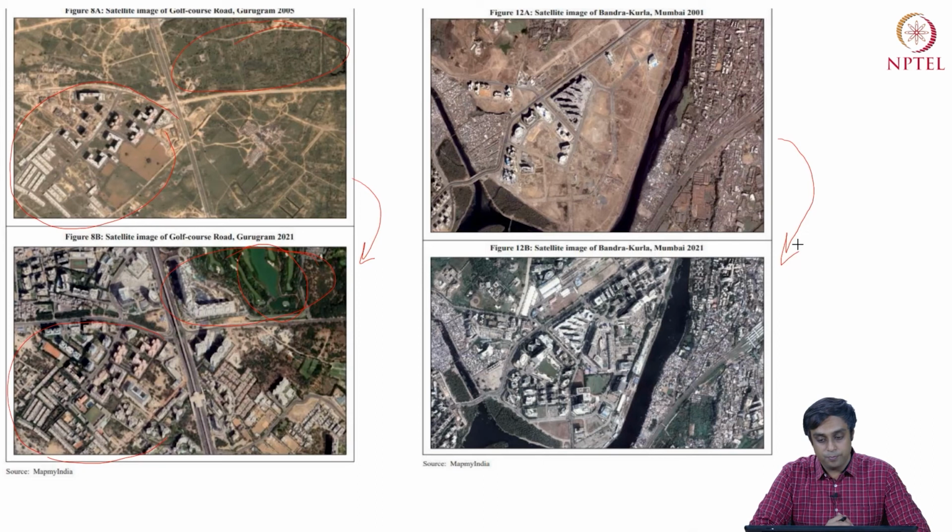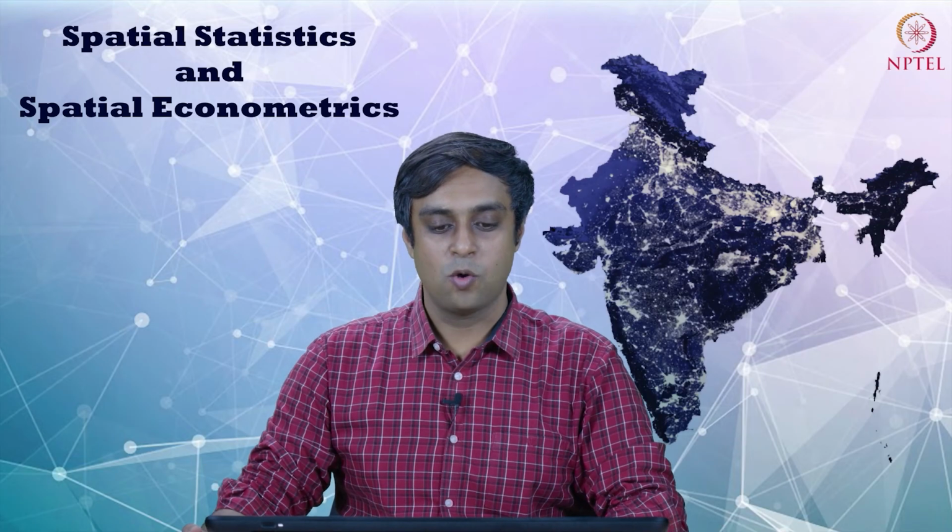So you can definitely try to identify these things on this picture on the right for Bandra Kurla, Mumbai. Okay, so welcome back.